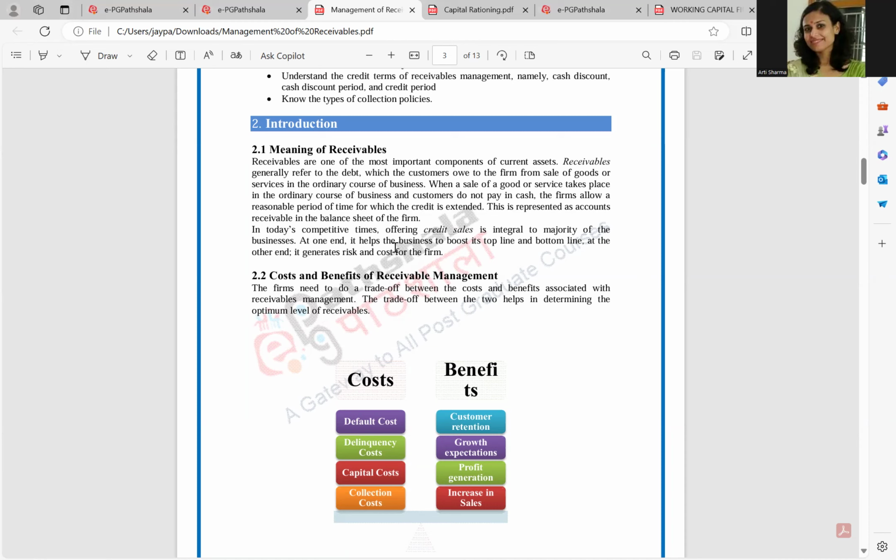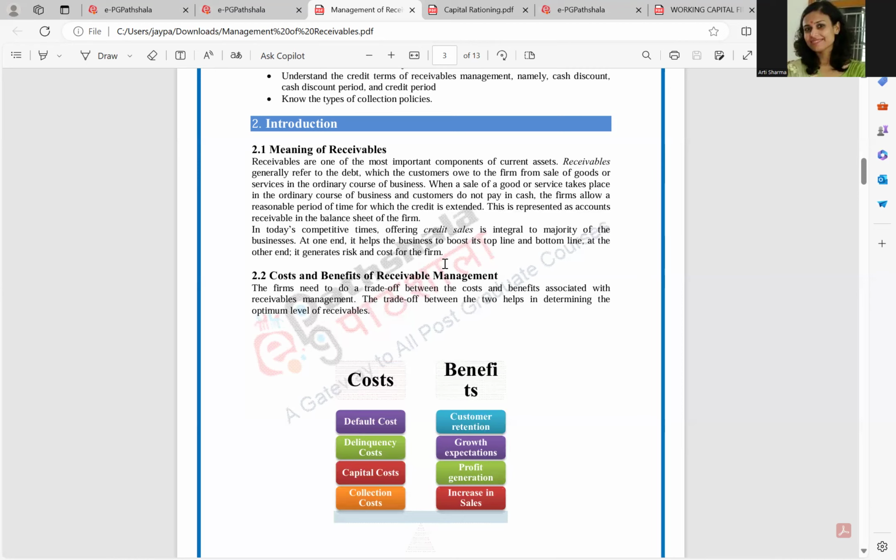At one end, it helps the business to boost its top line and bottom line. Now, what are top line and bottom line of the business? You must know that the top line is related to the revenues, that is the sales revenue, and the bottom line is related to the profits of the firm. So, on one hand, it is used as a tool to boost the top line and bottom line, and on the other hand, it generates risk and cost for the firm.